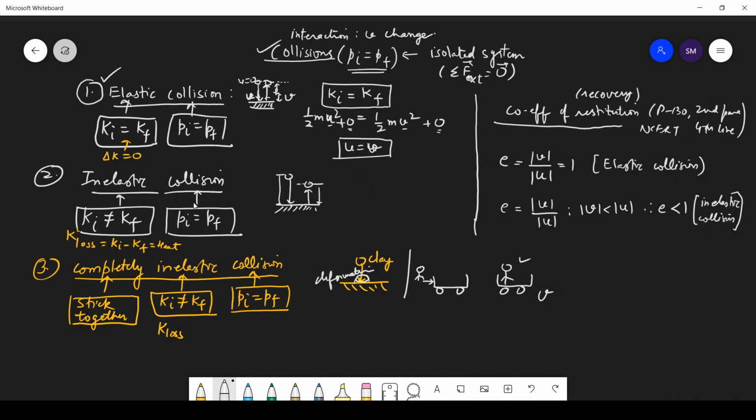So students, I hope you have understood that in completely inelastic collision, the bodies stick together and move with the same velocity v. Obviously, in completely inelastic collision also, as the final velocity is lesser than the initial velocity, E will be less than 1 in this case also. Okay, so these are the three types of collisions that we have.